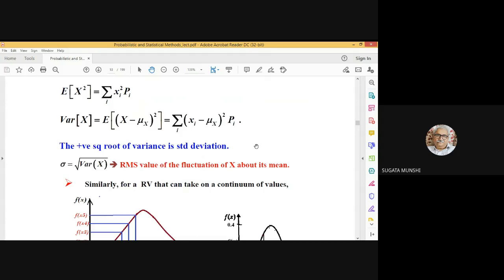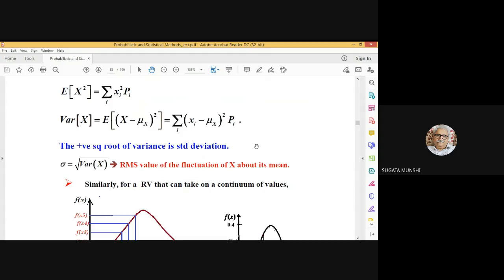Probability of capital X lying in this infinitesimally small interval extending from x1 to x1 plus dx. So that will be a logical counterpart for the continuous random variable.